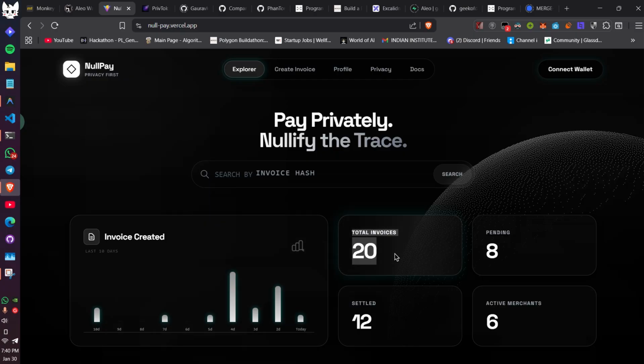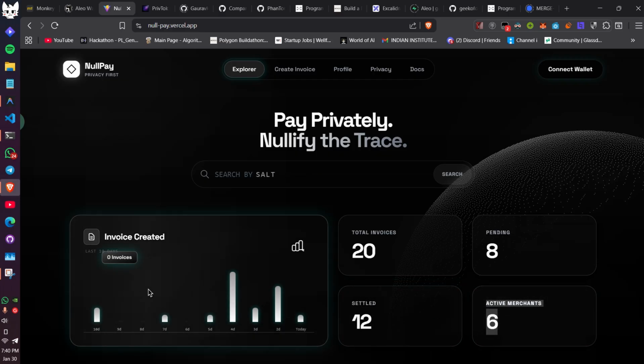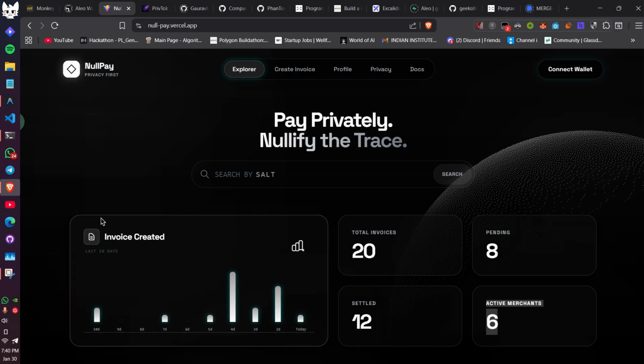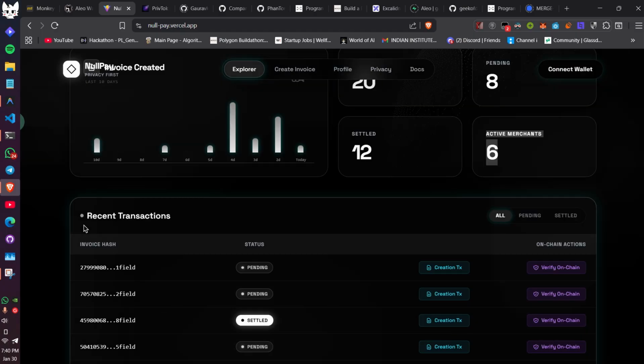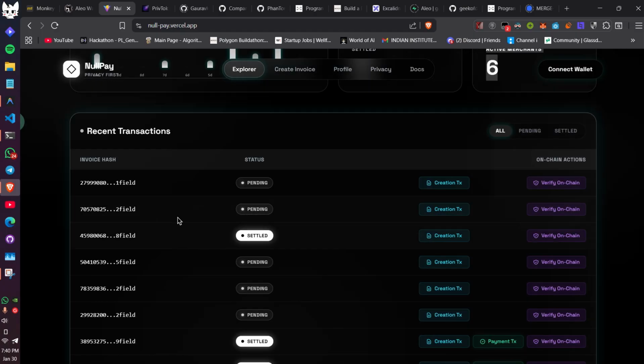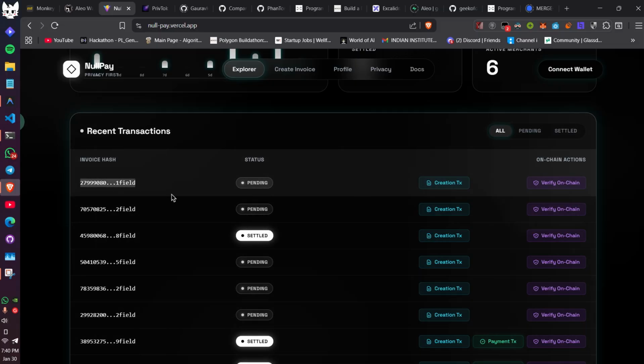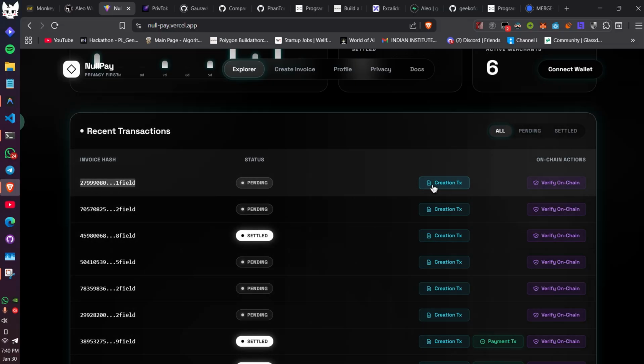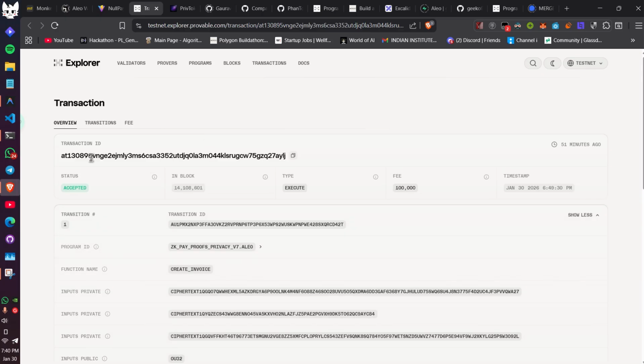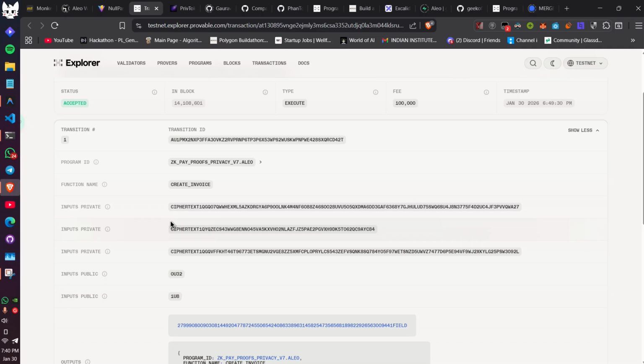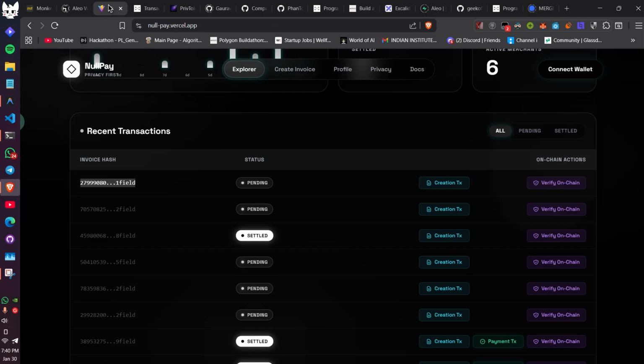Here you can see the total number of invoices generated is 20, the pending invoices is 8, settled 12, and the active merchants is 6. Here you can see how many invoices are created per day, the stats for the last 10 days, and all the recent transactions that have been made. This invoice was made, and this is the creation transaction ID that you can also verify on the testnet. As you can see, no sensitive information is getting revealed.